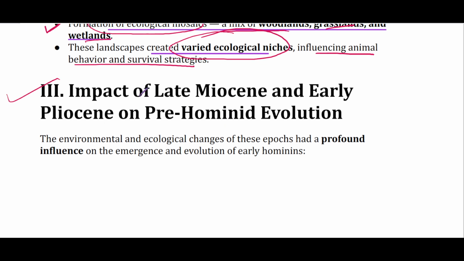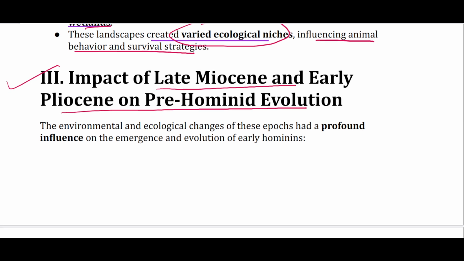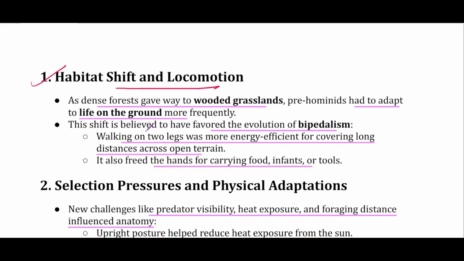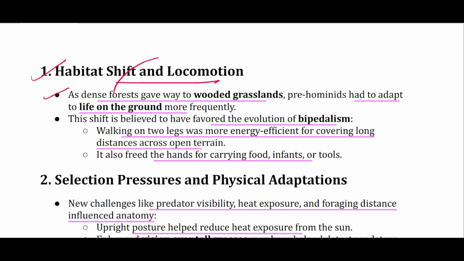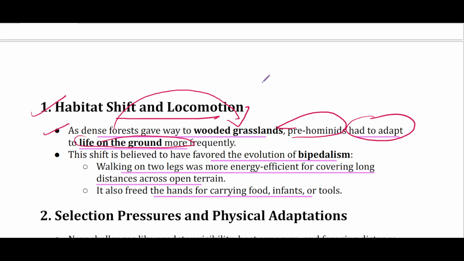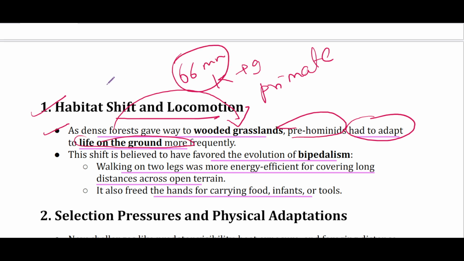Now let's look at the impact of late Miocene and early Pliocene on pre-hominid evolution. So first impact is on habitat shift and locomotion. So when dense forests were replaced by wooded grasslands, the pre-hominids had to adapt to a life on ground. और उससे पहले, before you can say, क्योंकि जो primates हैं they started diversifying after the KPG extinction event around 66 million years ago. That is during the Mesozoic era.